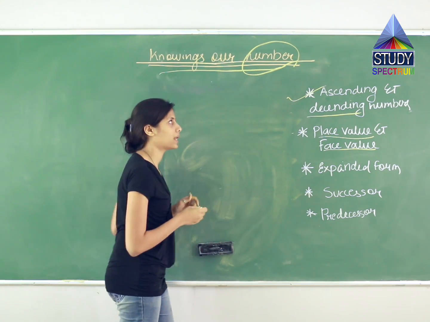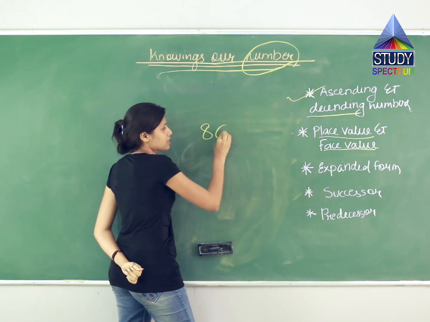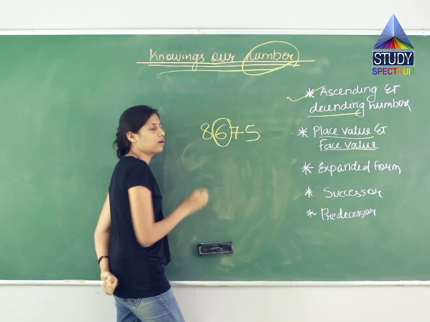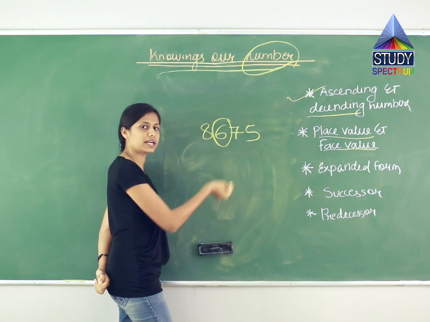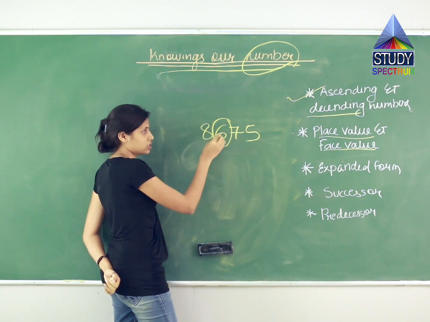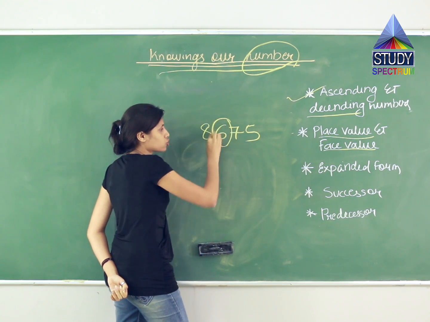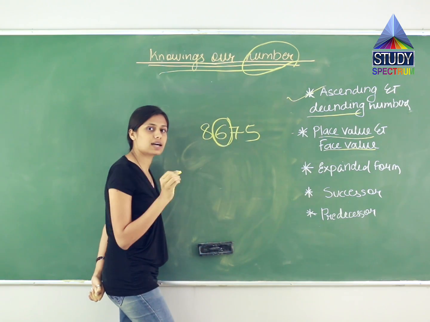If I say the number 806,675, what is the place of this number? Now read this number. How will you read it? 806,675 means what? What did I read it as? 600.